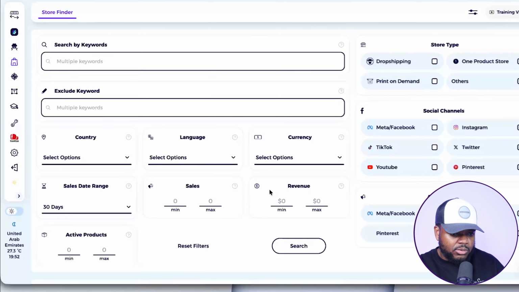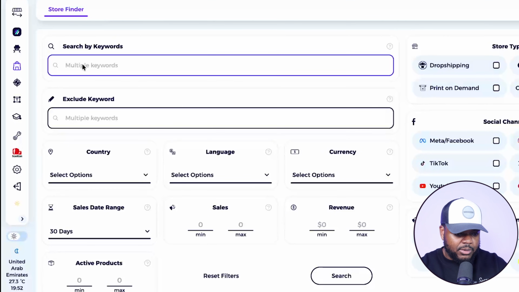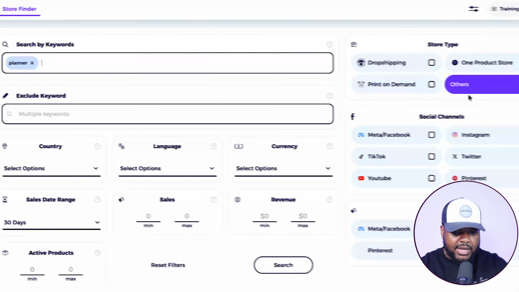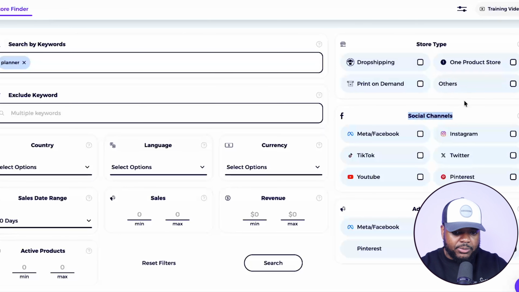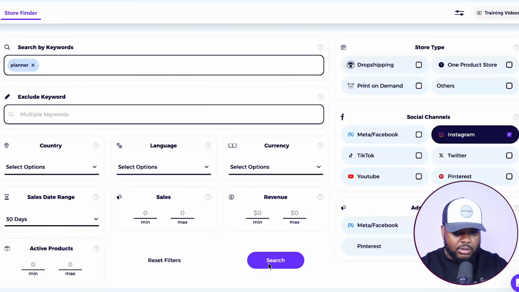And when it comes to being able to find someone that is promoting a digital product with short form content, once again, we can go back onto Zeek Analytics. And this time what I'm going to do is enter a different keyword. Let's just enter planner in this case. And if we go on the right hand side and look at social channels, as you can see, we can select TikTok. We can also select Instagram. And if you want to find any other store using any one of these different social channels, you can select it. But for now, I'm just going to leave it with Instagram and I'm going to click on search.